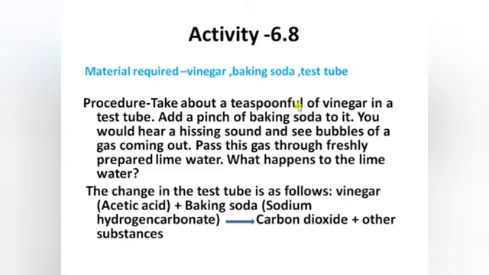As you can see here, when we take a teaspoon of vinegar in a test tube and add baking soda into it, you would hear a hissing sound and see bubbles of a gas coming out. These bubbles and the hissing sound came from the carbon dioxide that is formed here. When the vinegar reacts with baking soda, it forms carbon dioxide and some other substances.